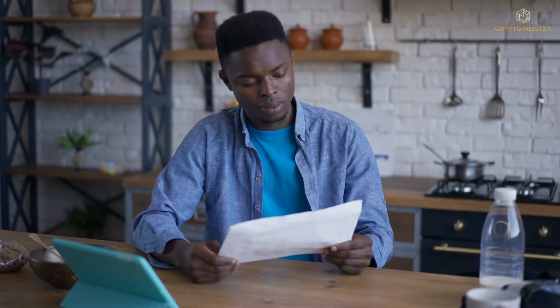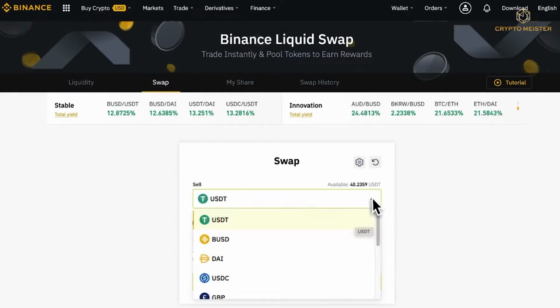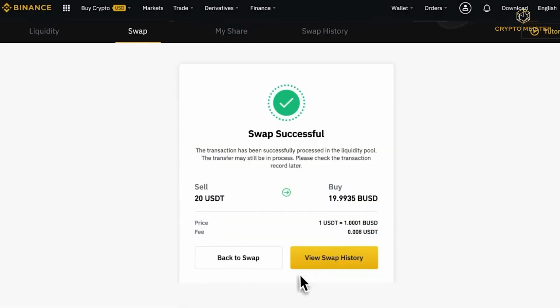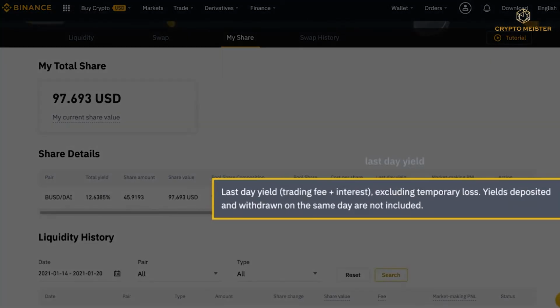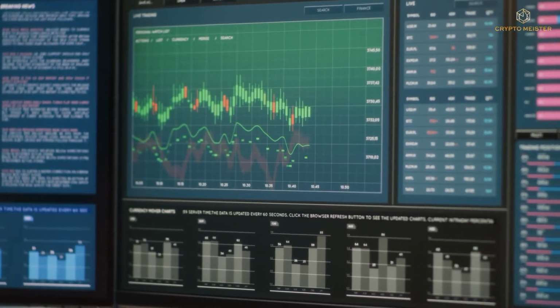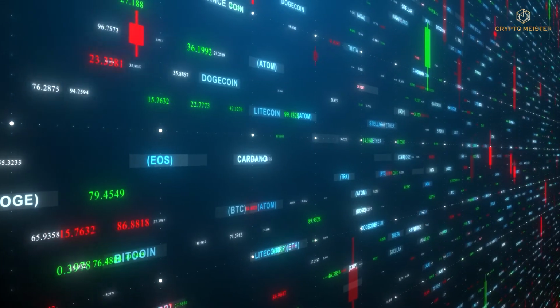If you wish to get BNB or BUSD for use on Launch Pool, there's another option, the recently created Binance Convert and OTC portal, which offers quick conversions and no fees. You may use our platform to convert your crypto into another type of token in seconds with as little as 10 USDT or as much as 100,000 USDT. There are a variety of cryptocurrencies that may be converted to BUSD, including prominent assets such as BTC, ETH, and LTC, USDT, USDC, and TUSD stablecoins, DeFi tokens, UNI, and community-driven tokens Doge and DOT, with order limits ranging from $10 to $4 million.